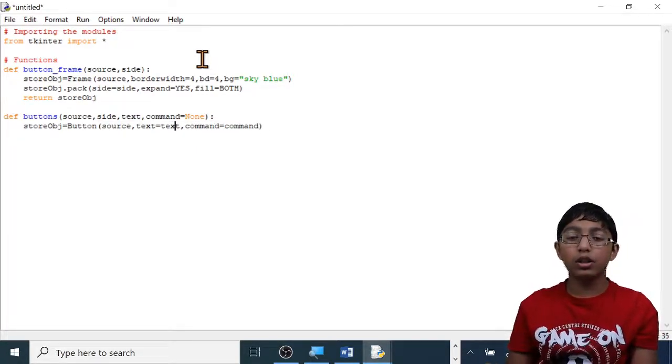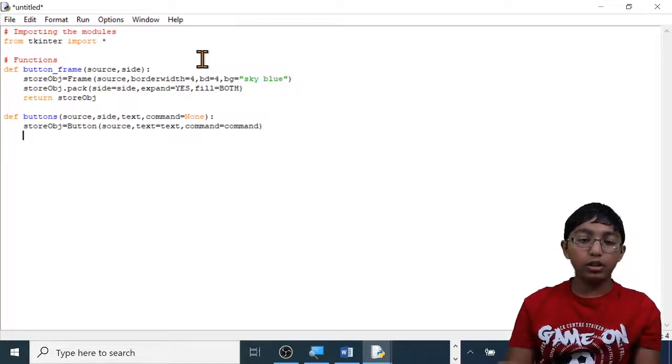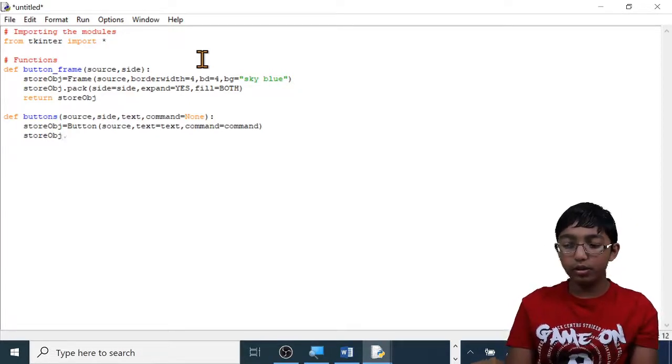So this is saying the text should be the text that we're going to type, and the command is going to be basically what we type. I'll explain later. Enter, then type store, capital OBJ, dot pack, open brackets.